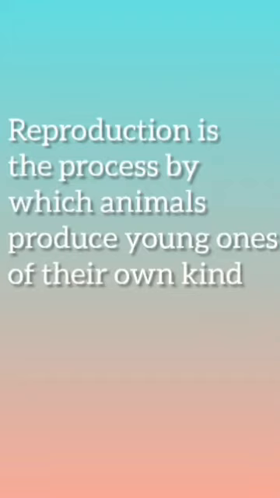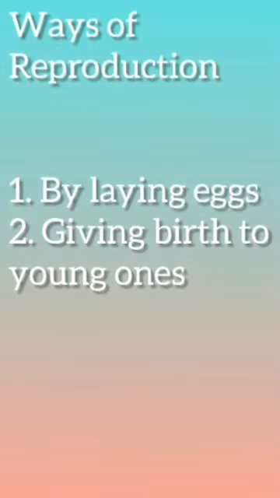So all animals do not reproduce in the same way. You might have seen the way of reproduction is different in the case of a dog and a hen. So here we have two types of reproduction, two ways for reproduction. One is by laying eggs and the second one is giving birth to their young ones.